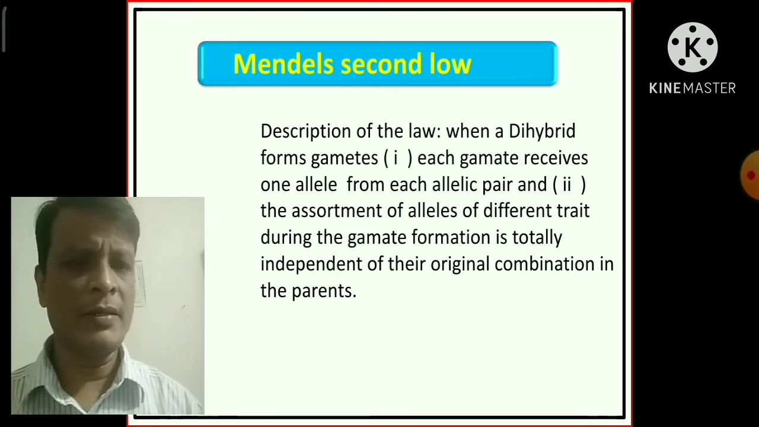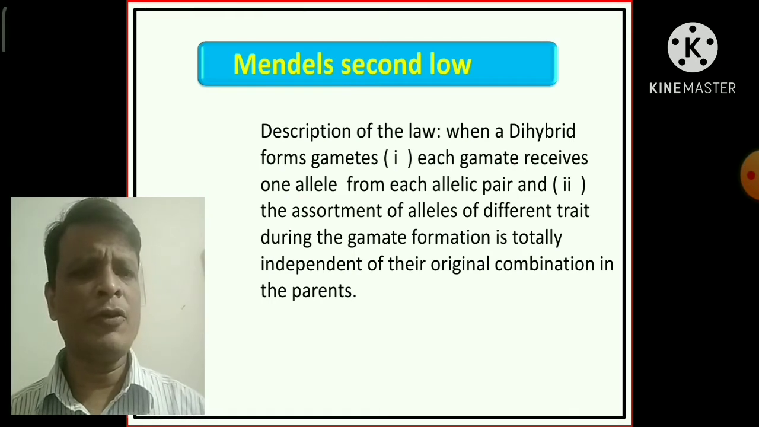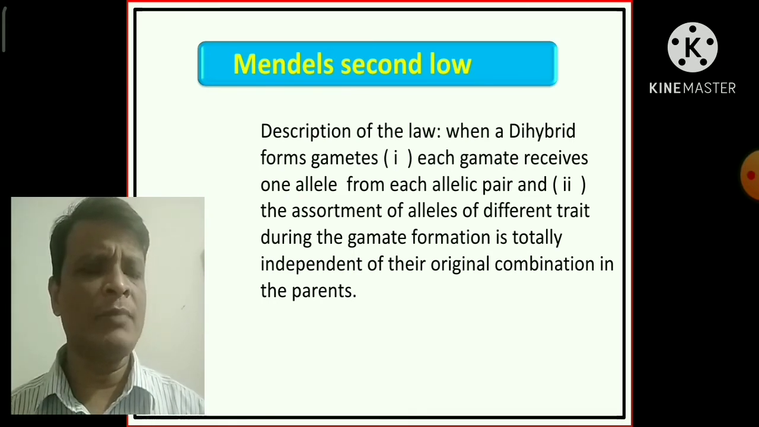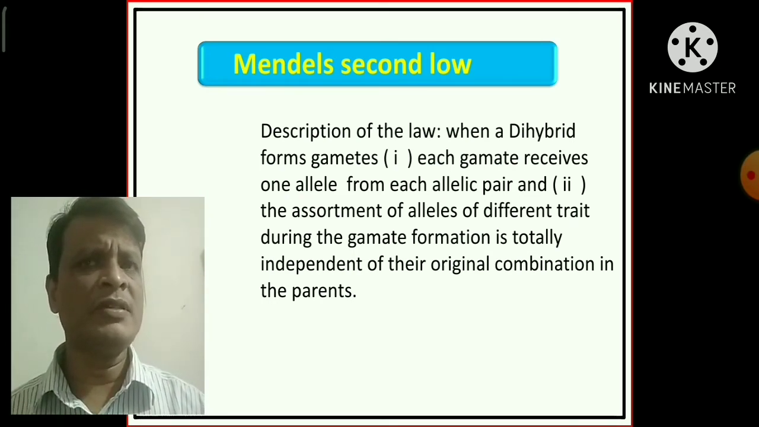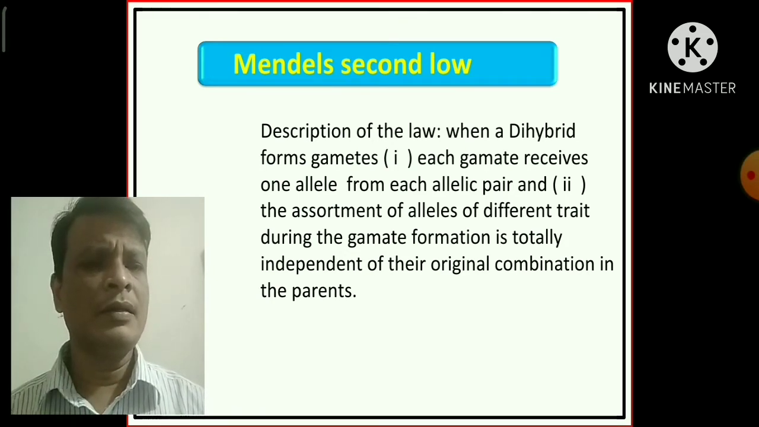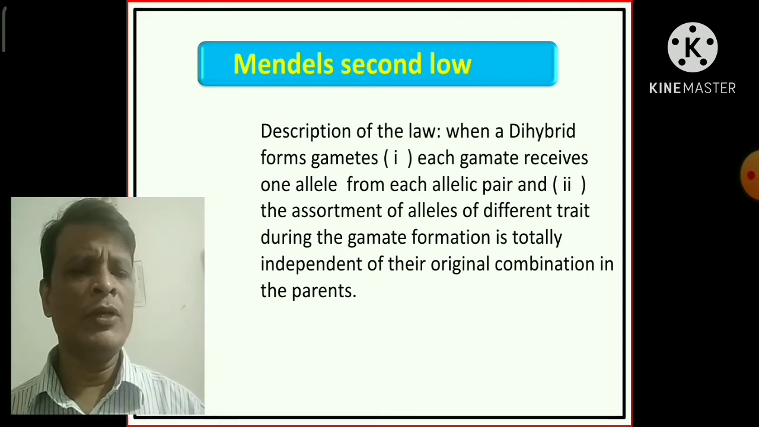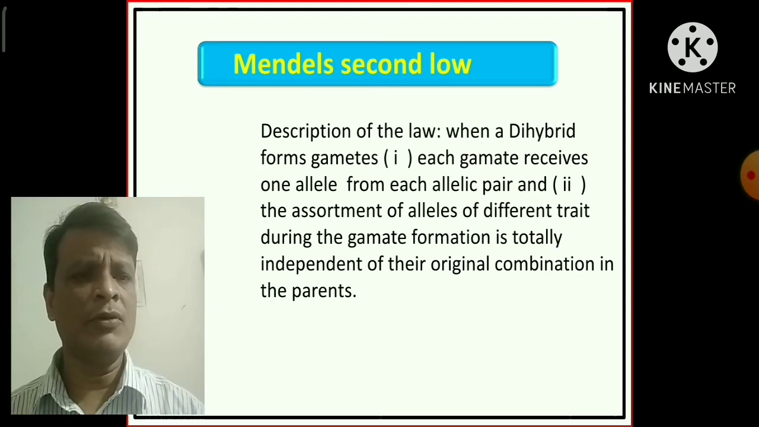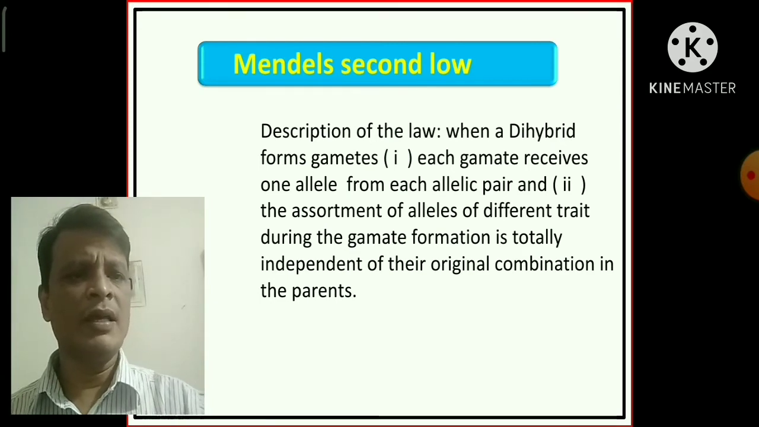Actually, Mendel's second law is called the dihybrid cross, or it is also known as independent assortment. Dihybrid cross means a cross between individuals of the same species differing in only two pairs of contrasting characters. These kinds of cross are called the dihybrid cross. Now let's discuss the second law in detail, and I will try my best to explain it very clearly.